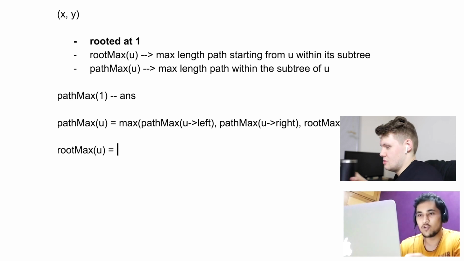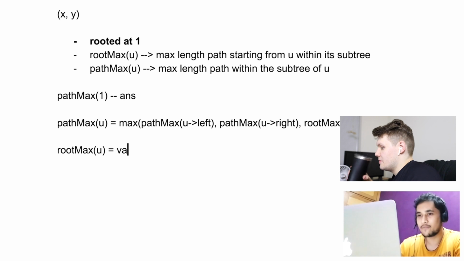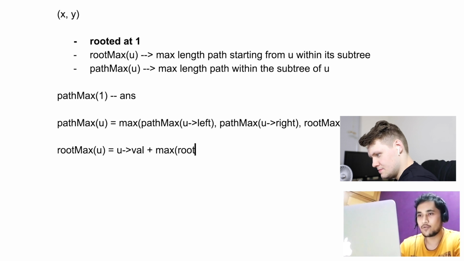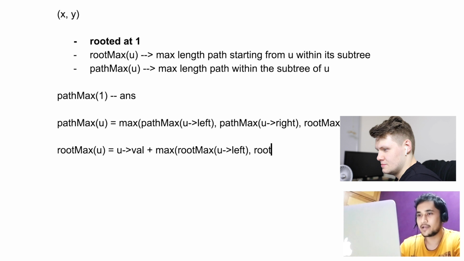So root max u already includes the value of u, right? Mm-hmm. And then we can take max of root max of u left as compared to the right. We have to go either way, we cannot go both ways. So yeah, this will solve this.